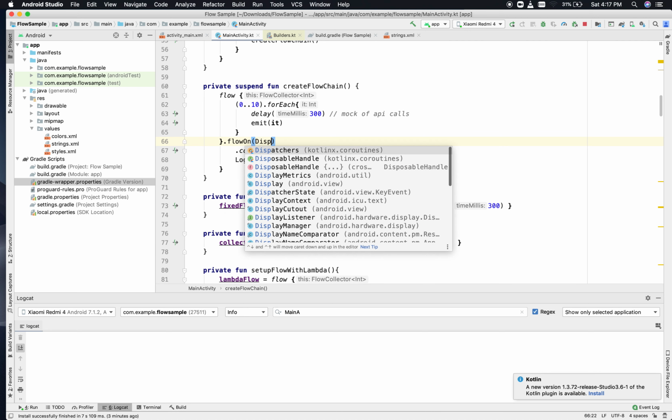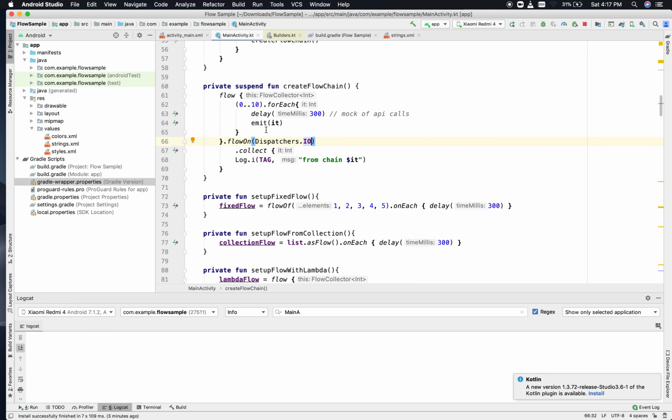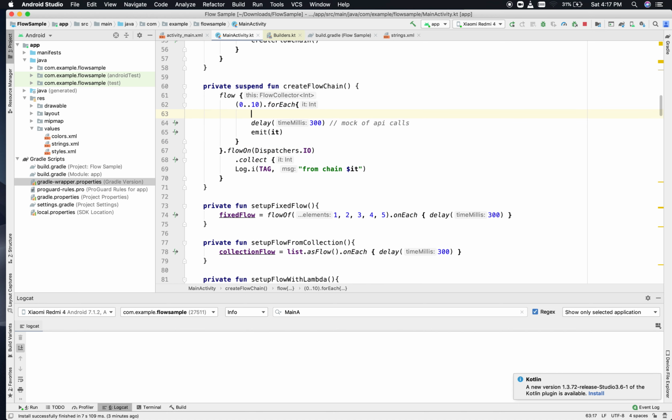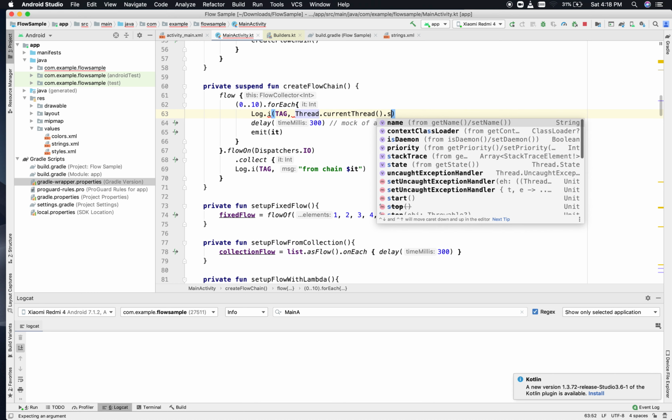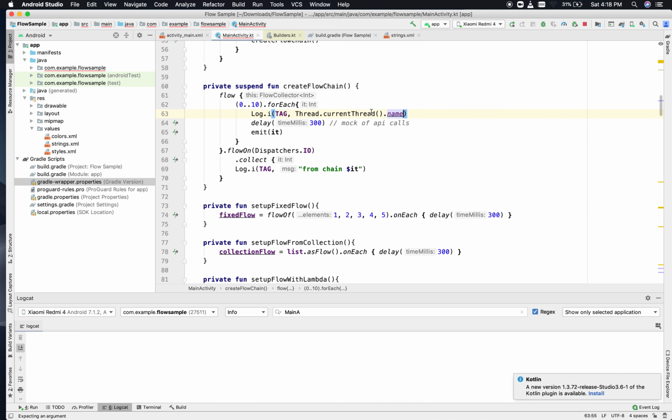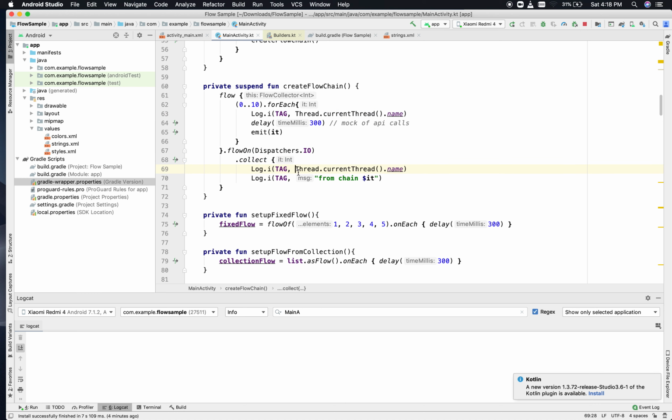And here if you see, if you pass dispatchers.io, and let's suppose we log the threads, then we'll understand what is happening. Okay, so I have a log here, and a log here, in collect, and what I will do here is like this.